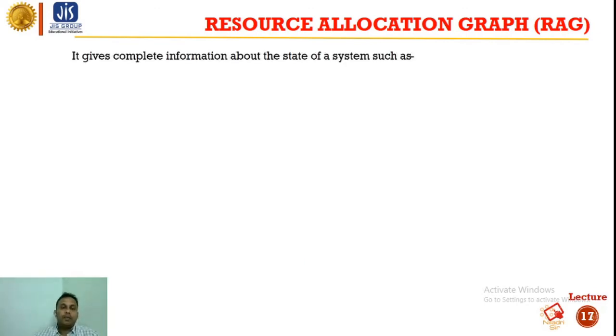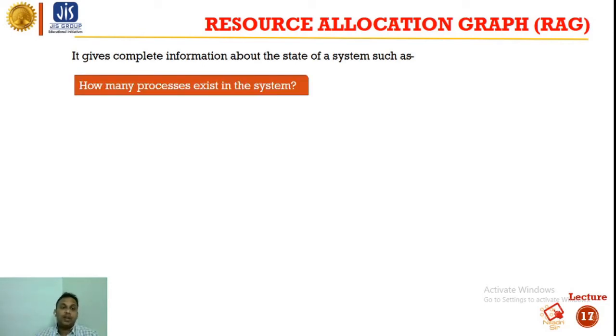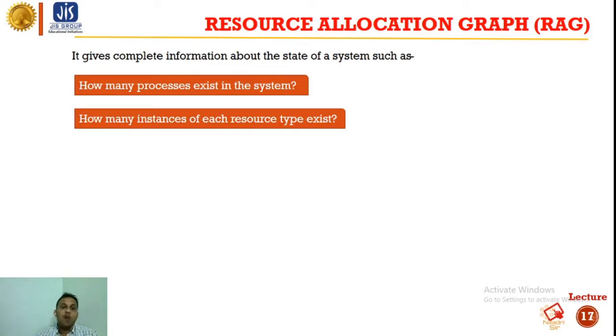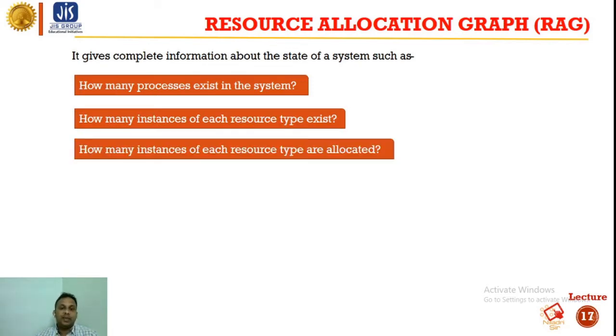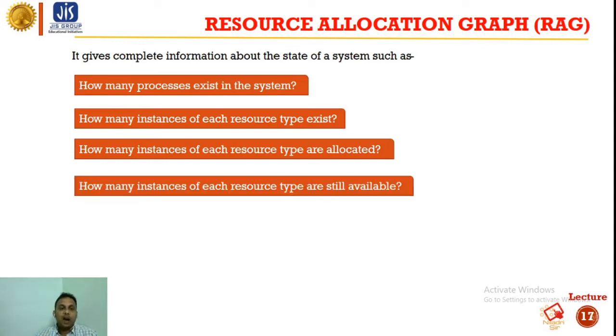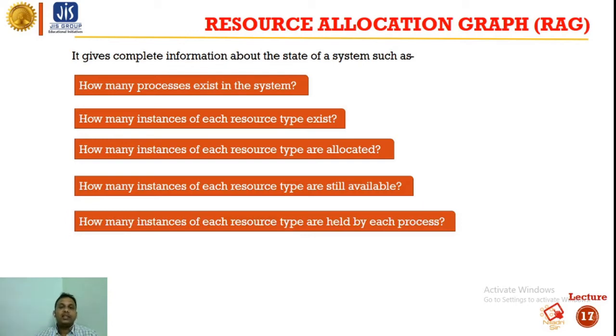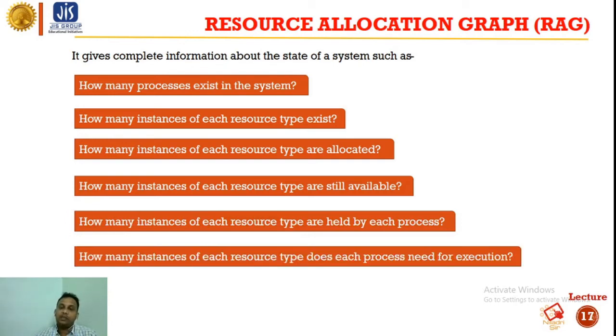It gives complete information about the state of a system, such as how many processes exist in the system, how many instances of each resource type exist, how many instances of each resource type are allocated, how many instances of each resource type are still available, how many instances of each resource type are held by each process, and how many instances of each type each process needs for execution. So all these six pieces of information are available from the resource allocation graph.